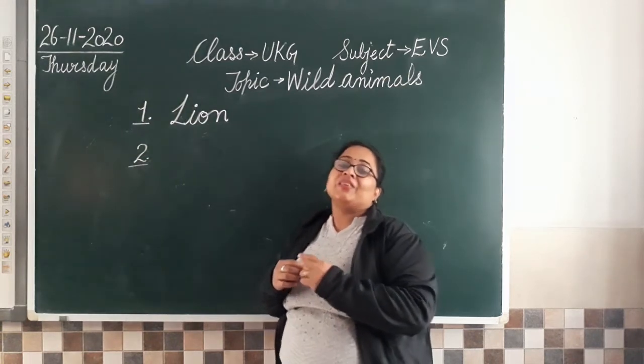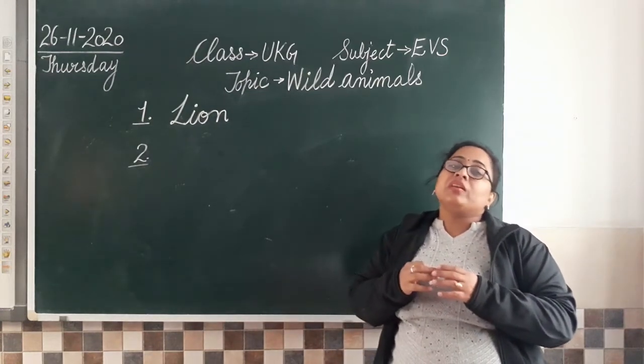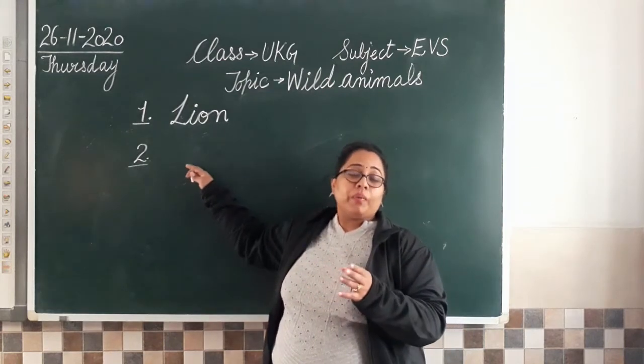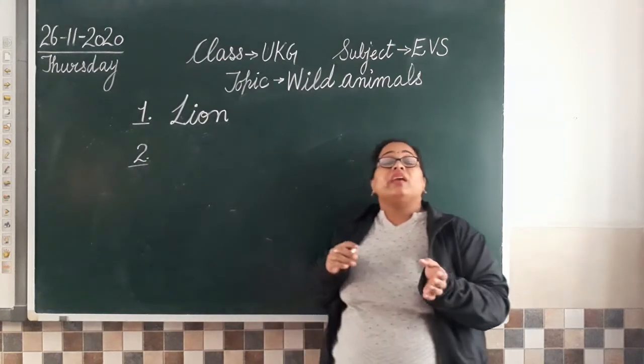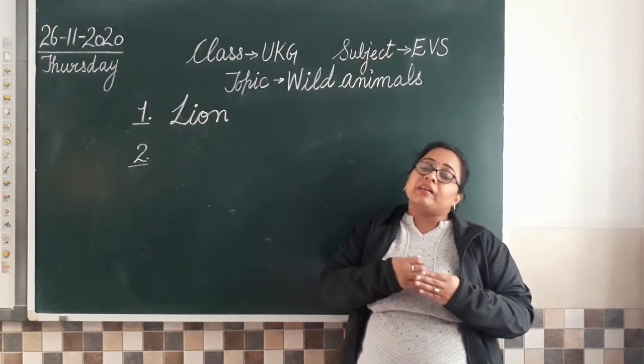tiger. Very good. So these tigers, most of the tigers, they are found in Gir forest. Clear? So Jim Corbett National Park is where they are trying to save these tigers, and the tigers, they are our national animals.